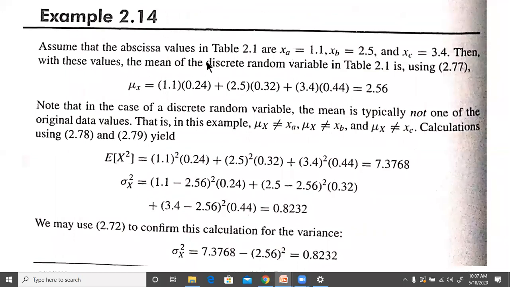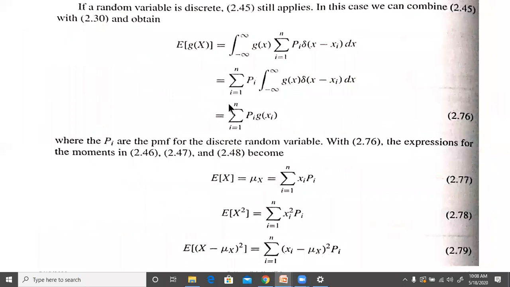Then with this value, the mean of the discrete random variable will turn out to be, at x equal to 1.1, the corresponding probability at that point, because this is nothing but the equation sum of xi pi.